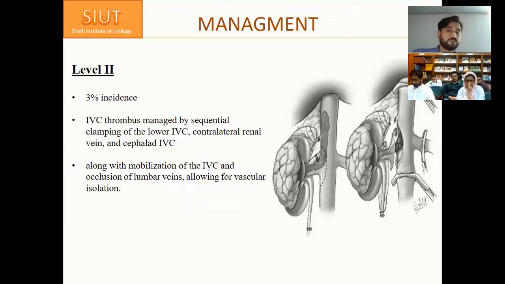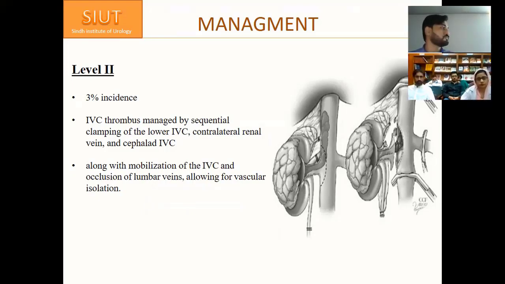So after you remove the tumor thrombus and perform the radical nephrectomy, the declamping should follow in the same order. The lower IVC should be declamped first, and before closing the repair of the IVC, you should allow 5 to 10 ml of blood into your field to avoid any air embolism when you declamp the upper IVC clamp.